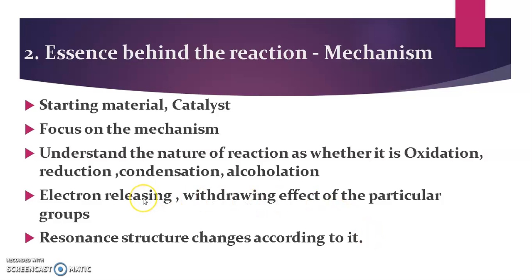Also consider the nature of the particular reaction: whether an electron releasing group is there or not, whether a withdrawing group is there or not. Resonance structures, and how they change according to the reaction. Once the resonance structure is changed, the transition state of the particular compound will be changed, and you will get a different product. Whether it is an ortho, para, or meta position, the changes will happen according to the resonance. So all those basic things you have to learn before going to study the reactions in organic chemistry.